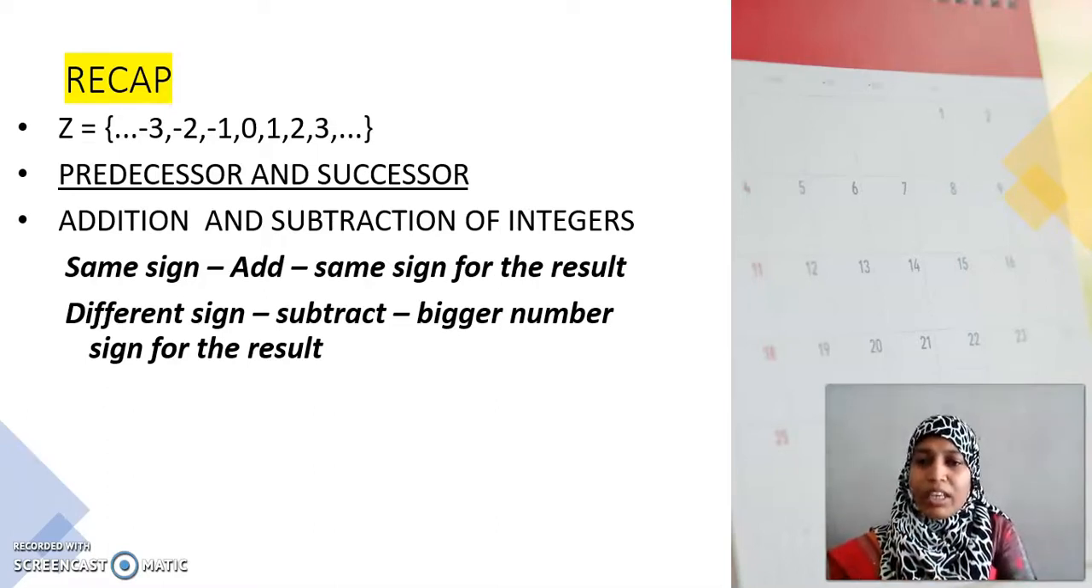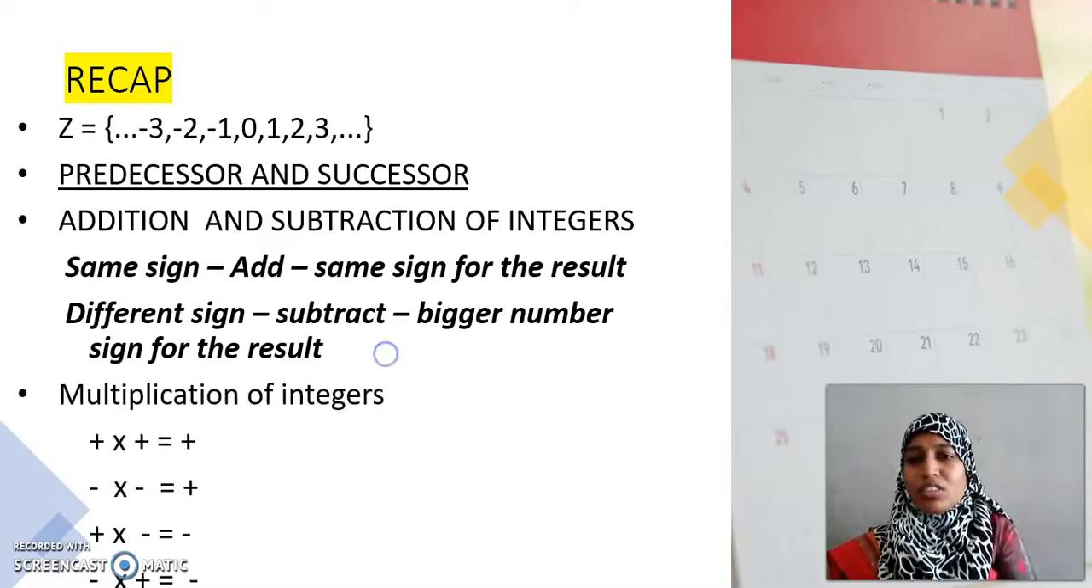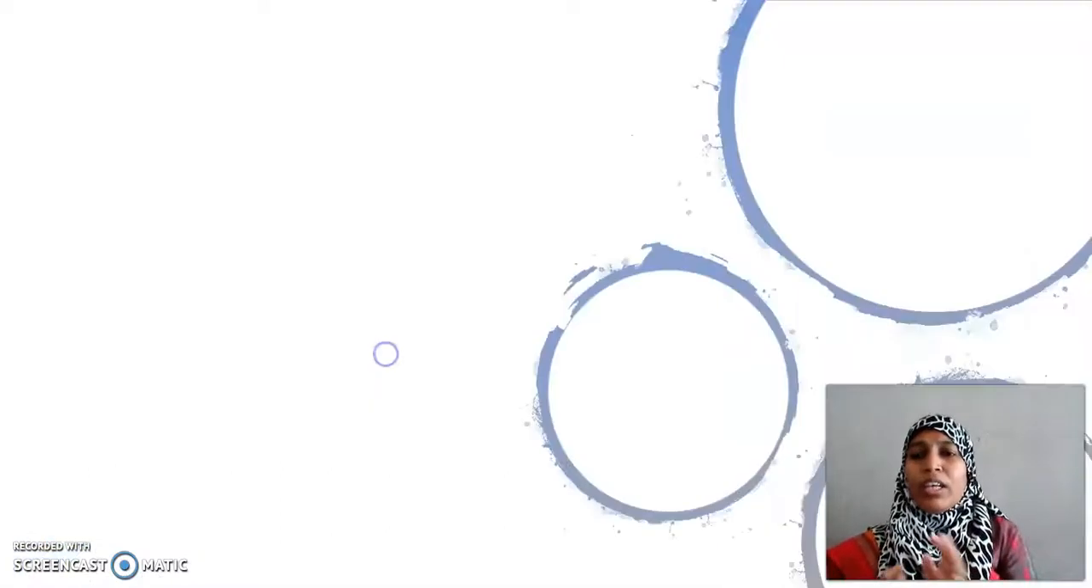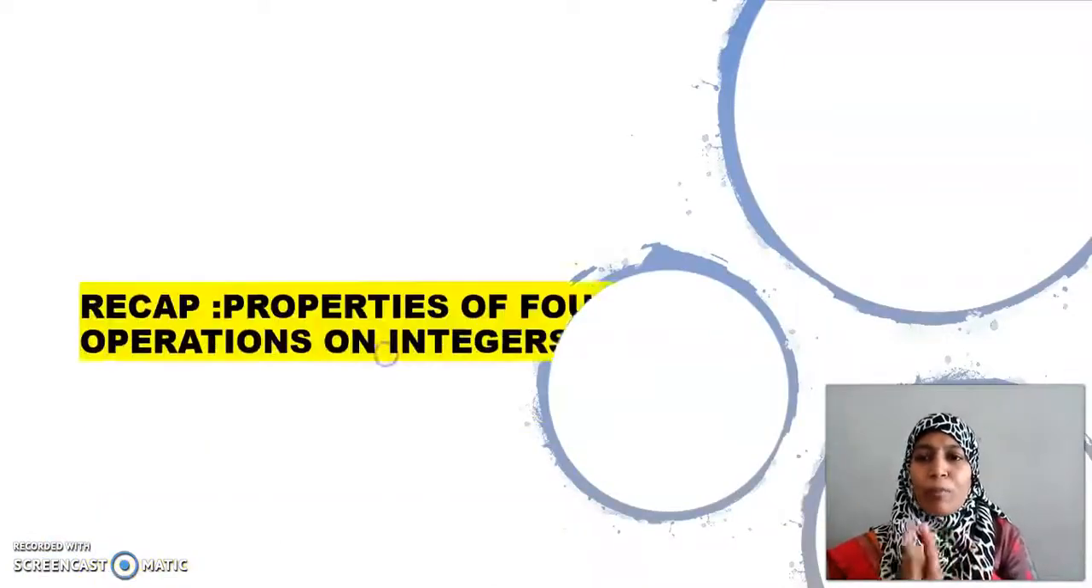Then we learned how to do multiplication and division in integers. Both are the same. So I have shown you only multiplication here, but it is the same for division too. Plus into plus, plus. Minus into minus, plus. Plus into minus, minus. Minus into plus, minus. Well done children. Then we learnt about some properties.